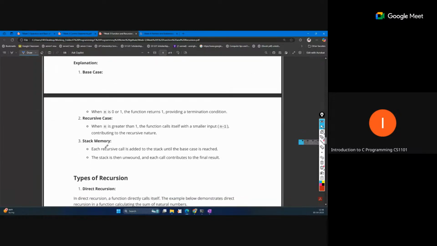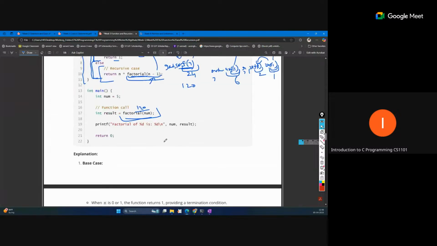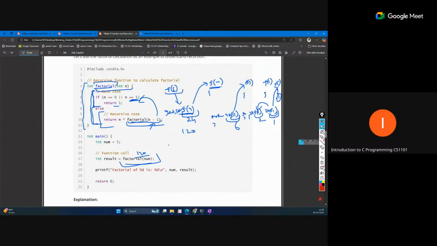Yeah, it uses the stack memory concept because we are moving from one point. So this location will be stored inside the stack. Stack is just a concept of last in, first out. So we are coming from this point and we will only move back to this point. There is only one side of insertion and deletion.